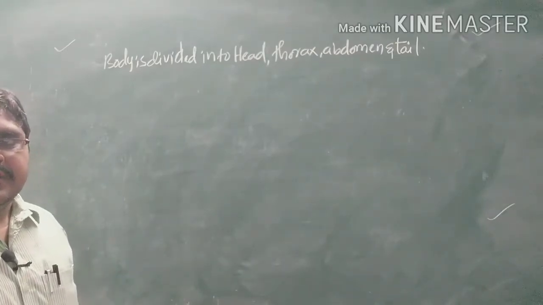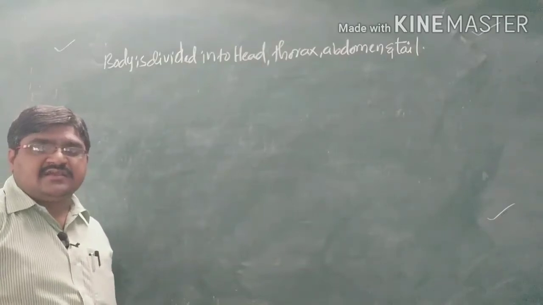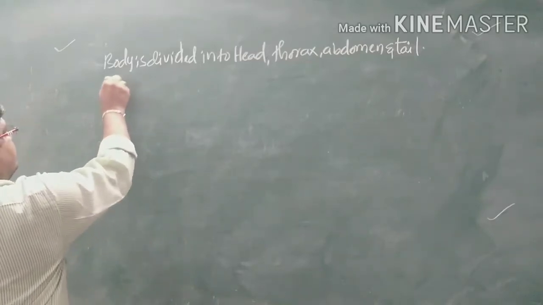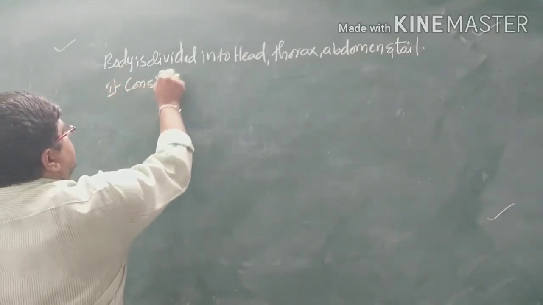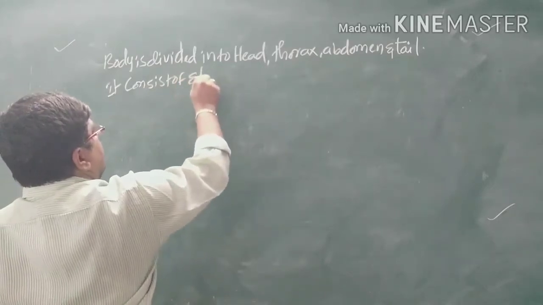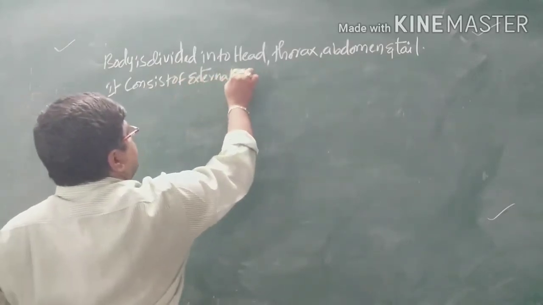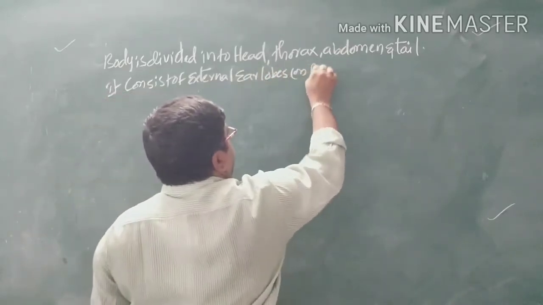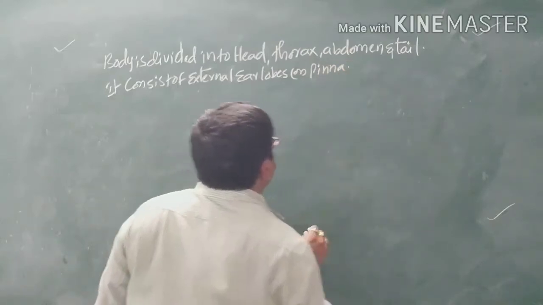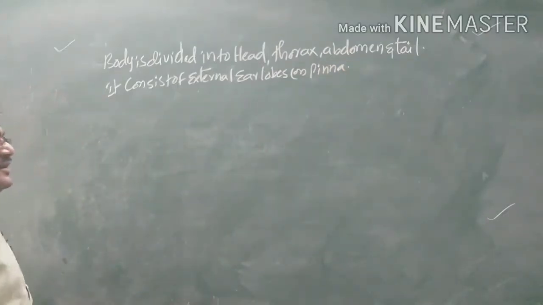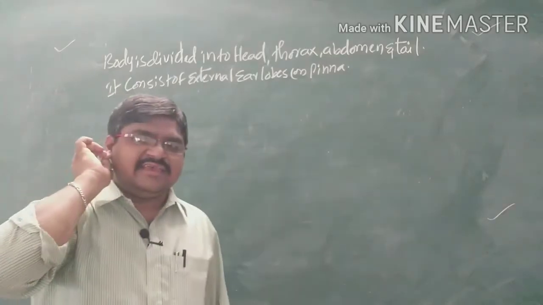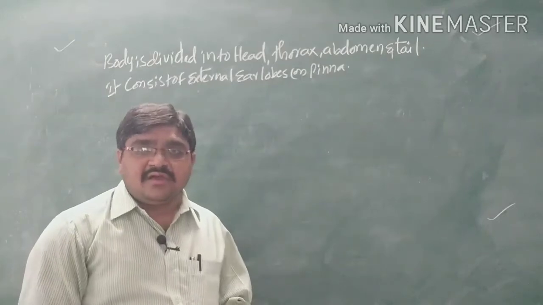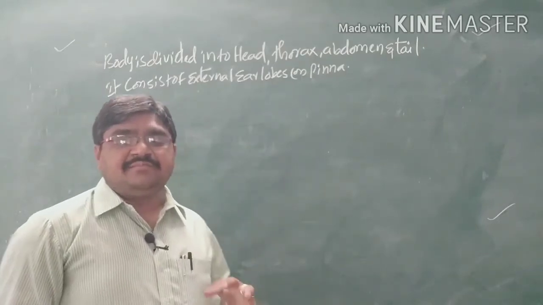And in mammals, it consists of external pinnae, or earlobes. In mammals, it consists of external earlobes or pinna. Earlobes means externally we can see the ears, these earlobes or ear pinnae, or tympanum, are present.